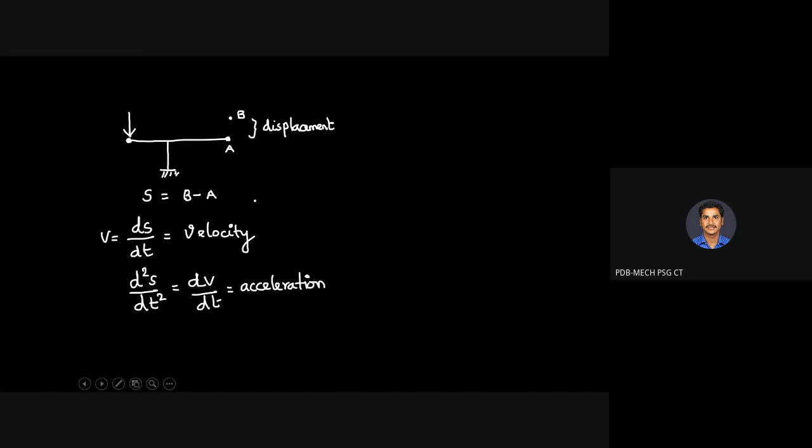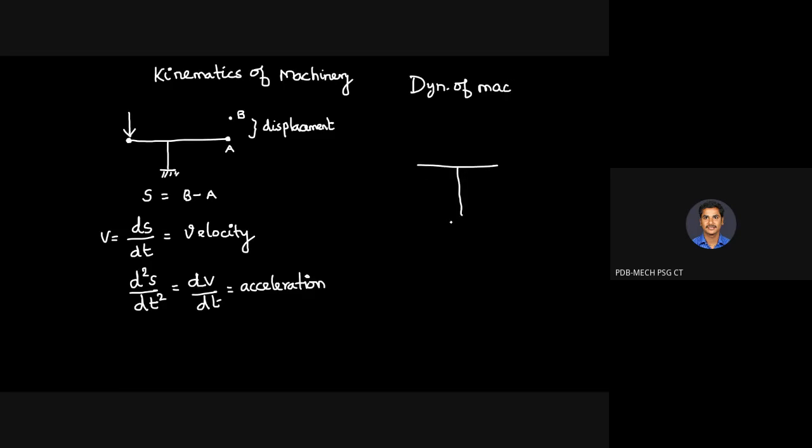So in kinematics of machinery, we are going to concentrate on displacement, velocity and acceleration only, for a simple system. Whereas in dynamics of machinery, the same system you are going to consider likewise. I'm going to apply the same force here. If there is a cause, there will be some effect.